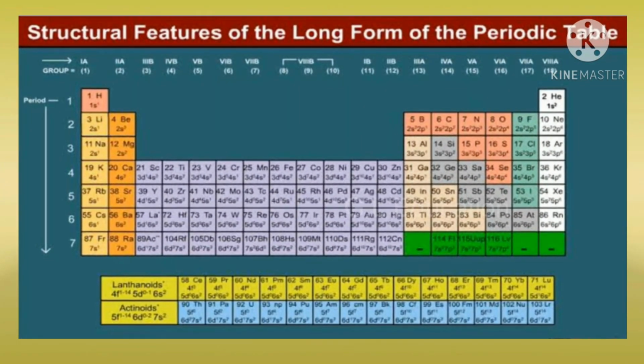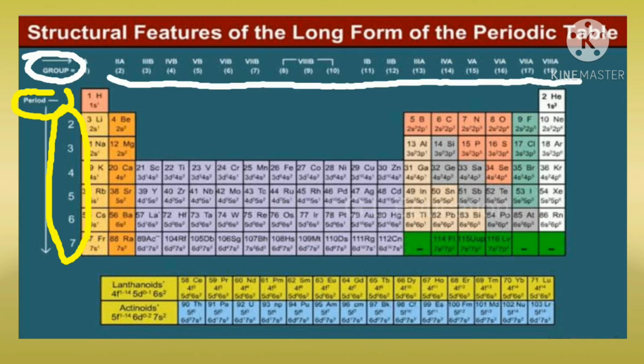Structural features of modern periodic table. All the elements are arranged in the increasing order of their atomic number. The horizontal rows are called periods. There are 7 periods in the periodic table. The elements are placed in the periods based on the number of shells in their atoms. Vertical columns in the periodic table, starting from top to bottom, are called groups. There are 18 groups in the periodic table.